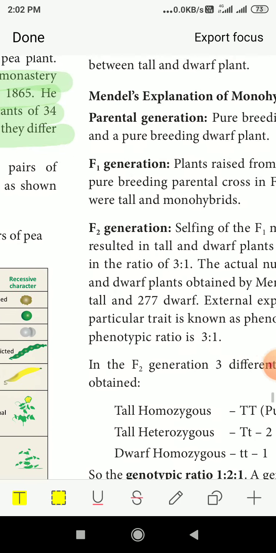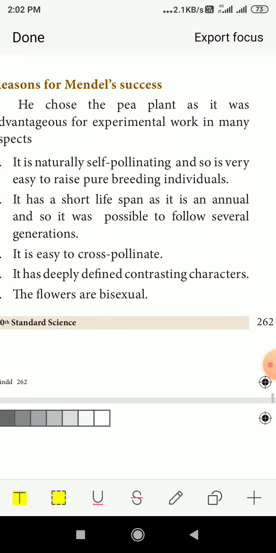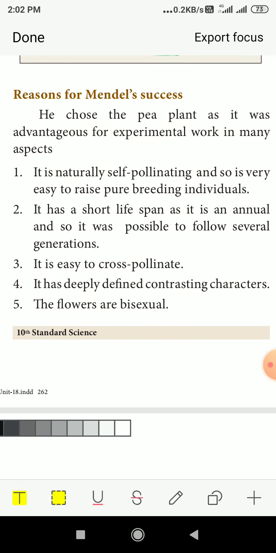What were the reasons for his success? He chose the pea plant as it was advantageous for experimental work in many aspects. Why did he select that plant alone? It is naturally self-pollinating, so it is very easy to raise pure breeding individuals. No insects or human beings are needed. It has a short lifespan, as it is an annual, so it was possible to follow several generations.